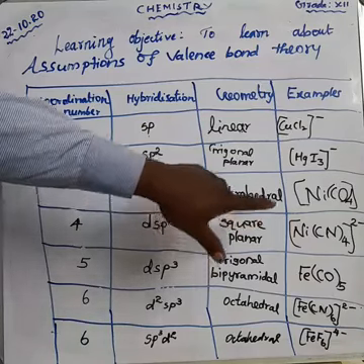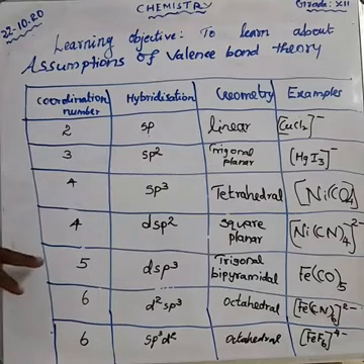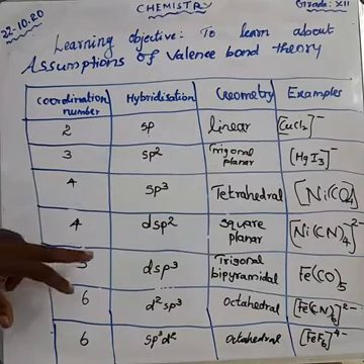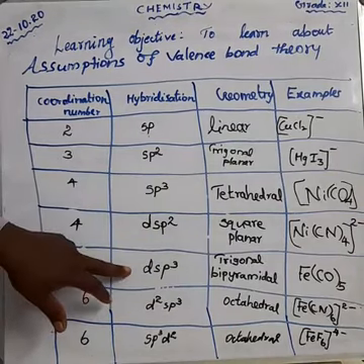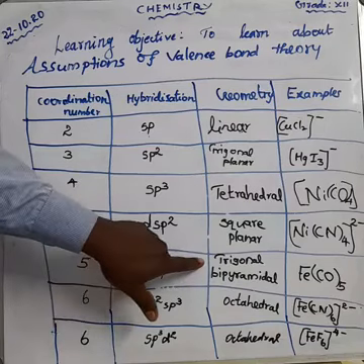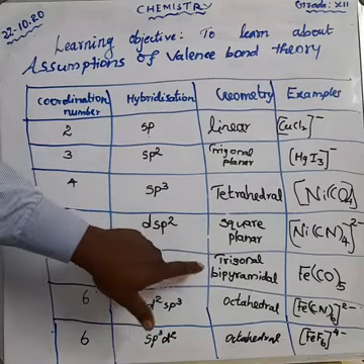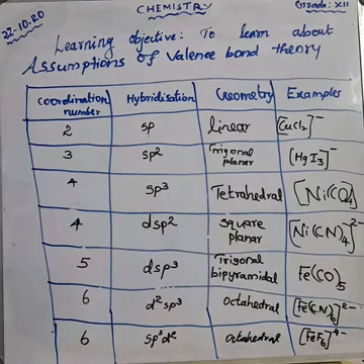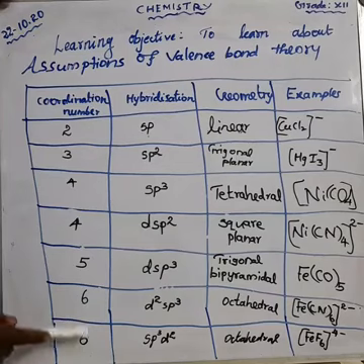Nickel CN4 2 minus. Okay. Next, coordination number 5. What is the hybridization? dsp3, trigonal bipyramidal. What is the example? Fe(CO)5. Okay, Fe(CO)5. And here two more for coordination number 6.